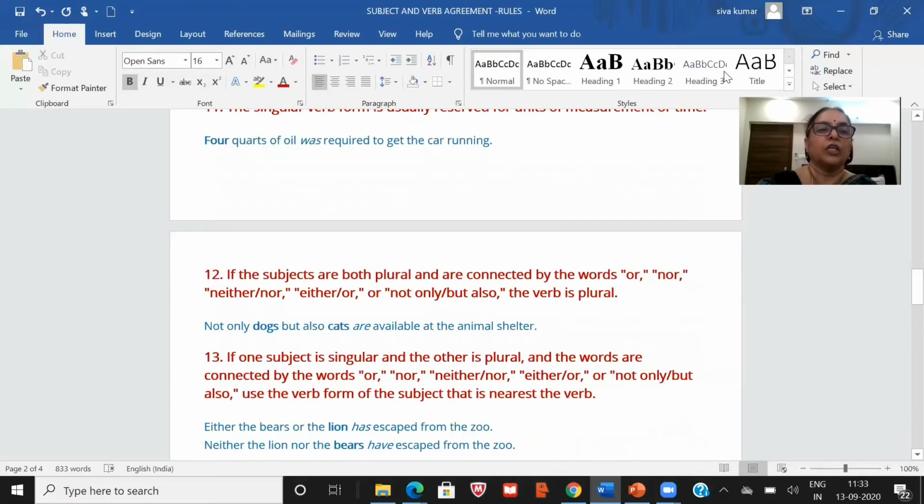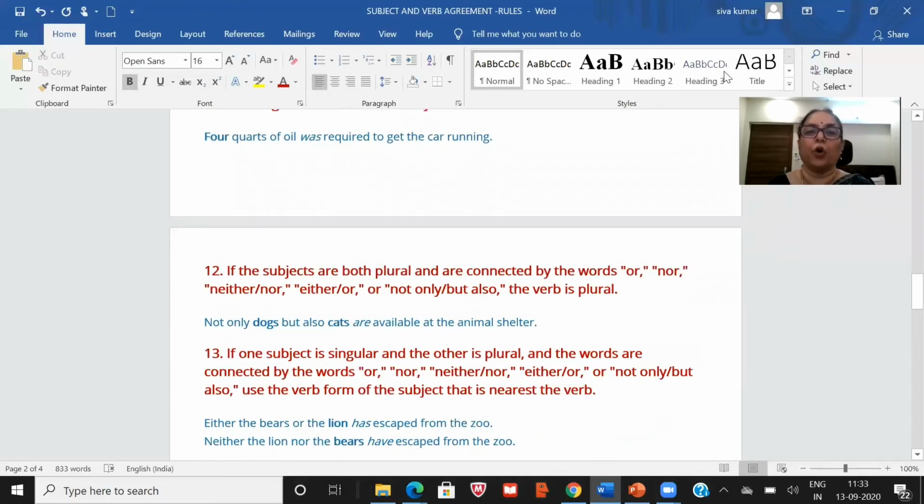Okay. Now the 12th one: if the subjects are both plural and are connected by the words or, nor, neither nor, either or, or not only but also, the verb is plural. That means, not only dogs but also cats are available at the animal shelter. So both dogs and cats, they are plural. If you take any one also, dogs again plural and cats also plural. So "or" will be there, and we are taking the subjects plural there.